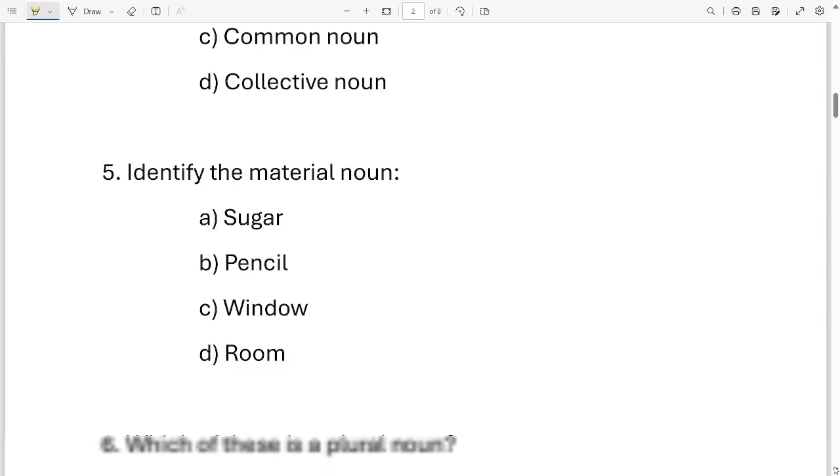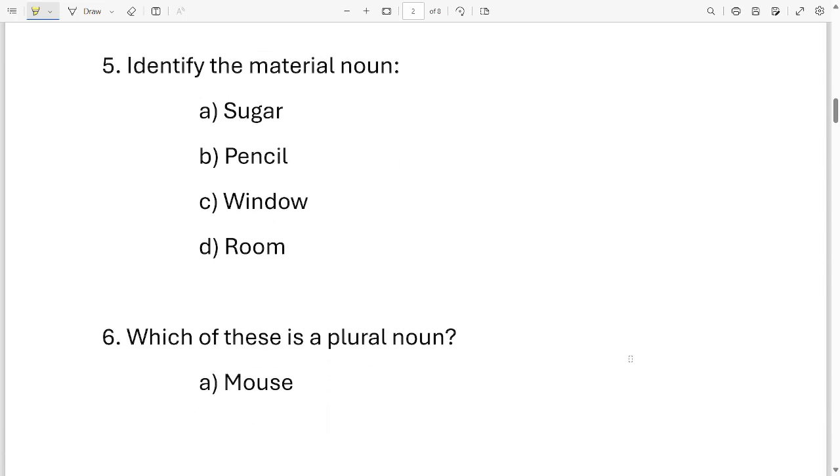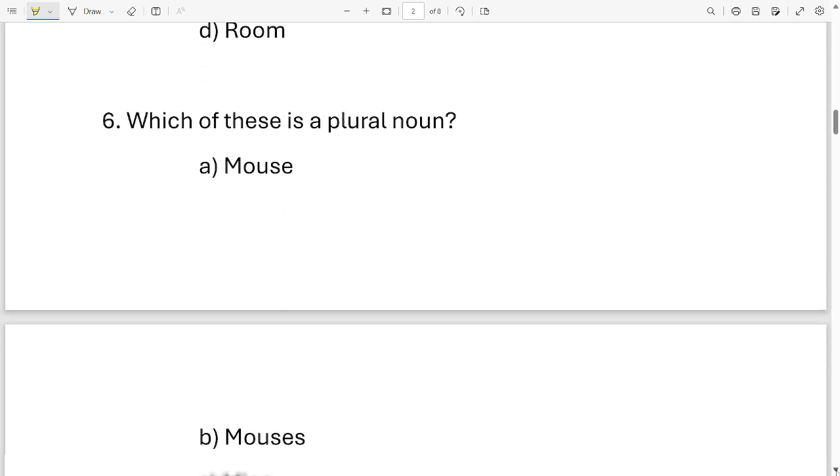Okay, next one. Identify the material noun out of these 4 options. Options are sugar, pencil, window, room. Now quickly identify which one of them is a material noun. It is option A, sugar. If you got it right, give yourself 1 mark again.